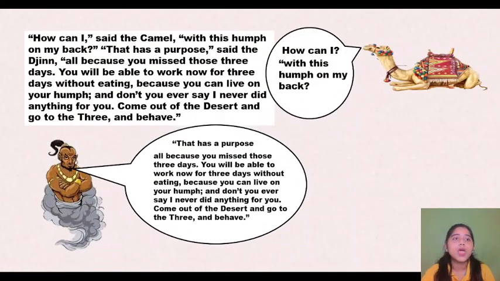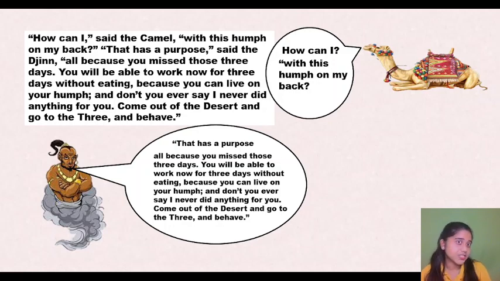"Acha. How can I?" said the camel. And now the camel, for the first time except for "hum," is saying something else. He is asking how he can work with this hump on his back, a big hump in the camel's back. "That has a purpose," said the jinn.